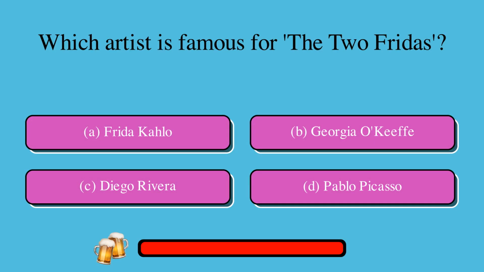Which artist is famous for The Two Fridas? A. Frida Kahlo, or B. Georgia O'Keeffe, or C. Pablo Picasso? The correct answer is A. Frida Kahlo.